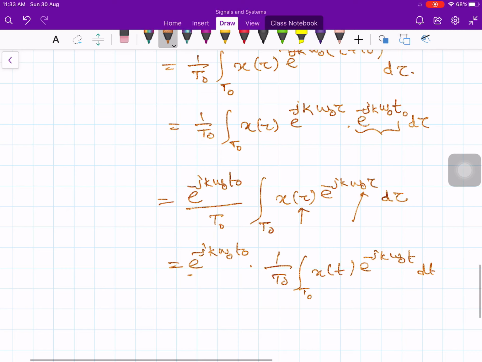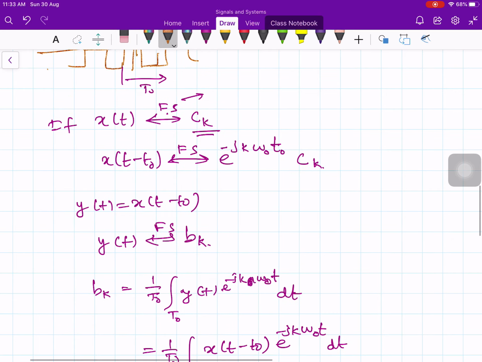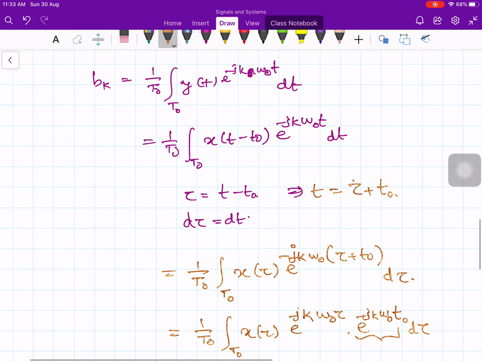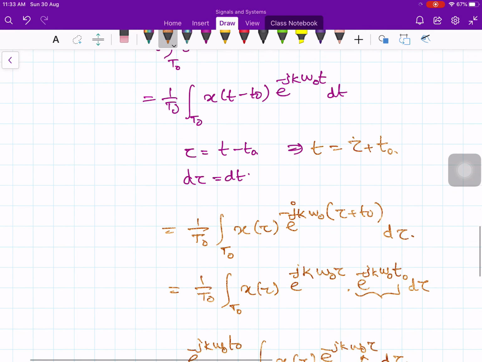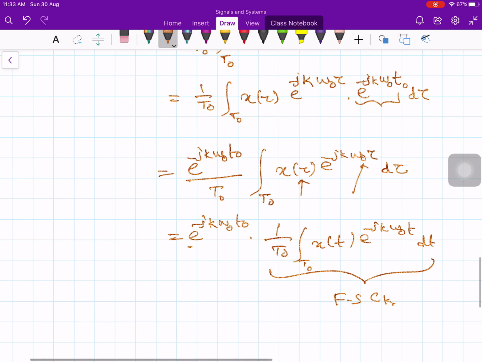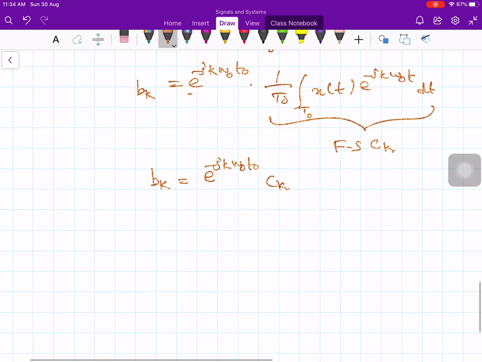And what is this? This is the Fourier series coefficient of x of t, which we denoted by ck. In the given expression we assumed ck. Therefore the left hand side is bk. So bk is equal to e to the minus jk omega naught t naught times ck. So hence it is proved.